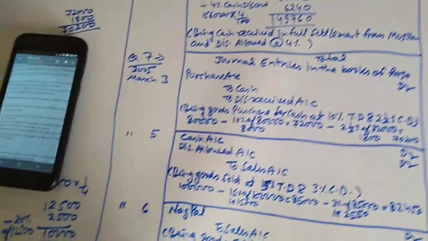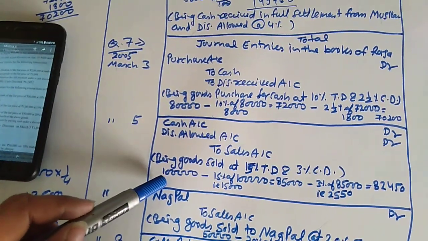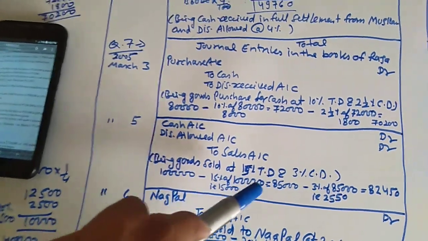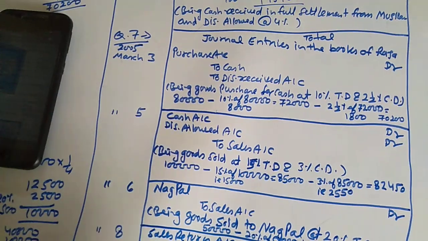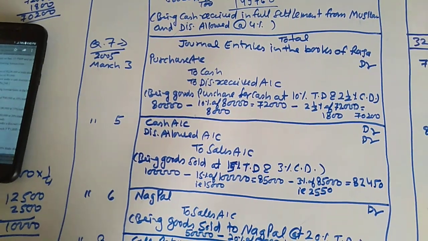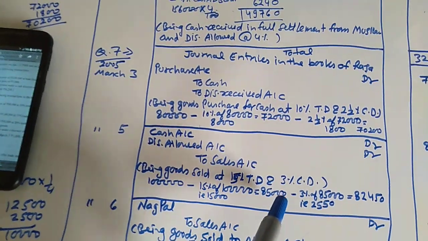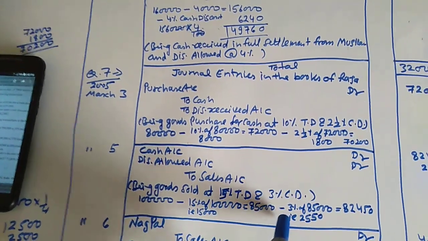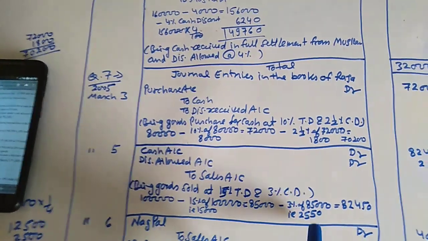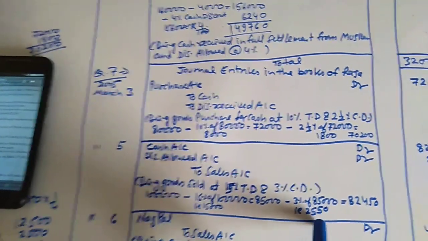This is the working note. 1 lakh as the list price, 15% of 1 lakh is the trade discount, that is 15,000, and the sales was 85,000. Minus 3% of 85,000, that is cash discount 2,550.